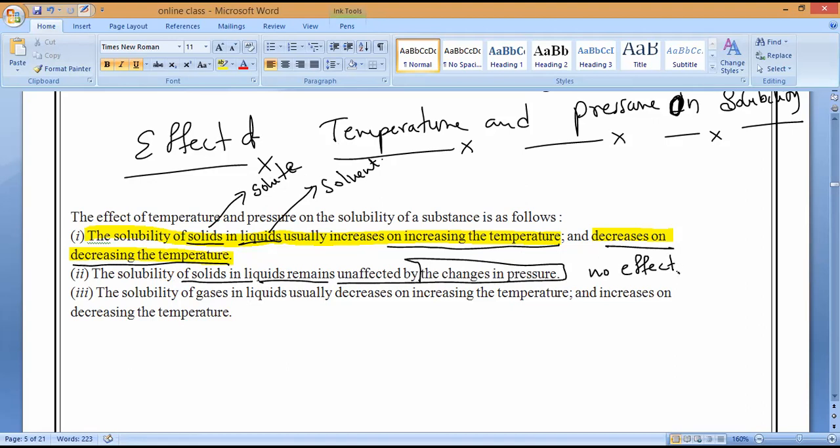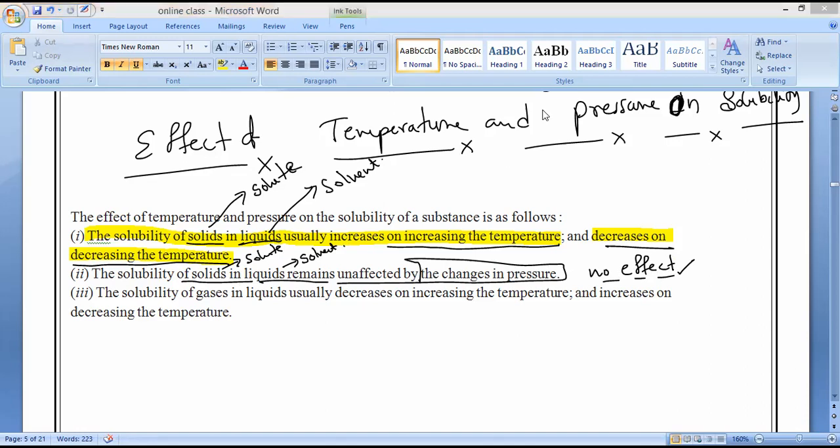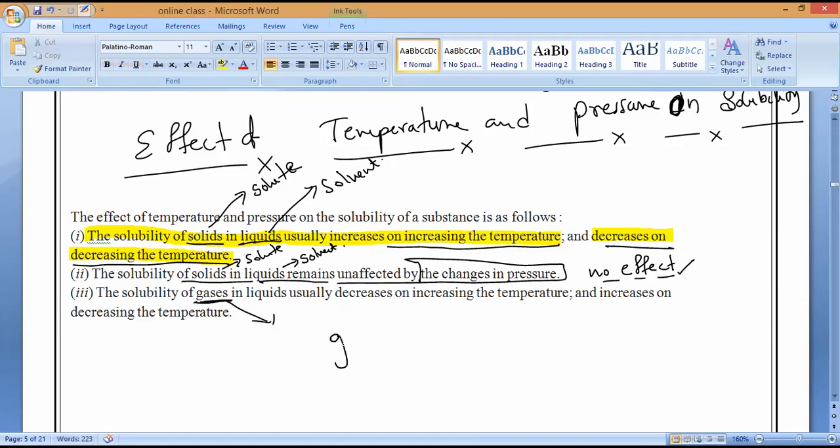So, with pressure, there is no effect. Is it okay, Mitakshri? Neha? With pressure, there is no change in the effect for a solid solute dissolved in a liquid solvent. Is it okay, guys? Yes, Kaushik? Yes. Next, the solubility of gases. Please, all of you see here. Gases are different.